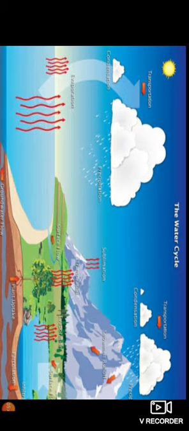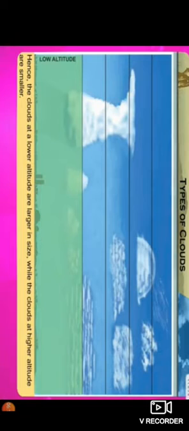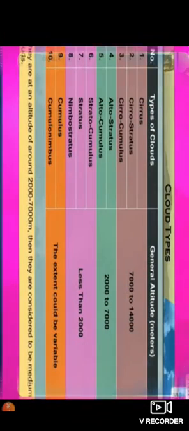Clouds which form at a greater altitude are formed with the help of very fine snow particles. The processes of evaporation and condensation occur continuously in the clouds.